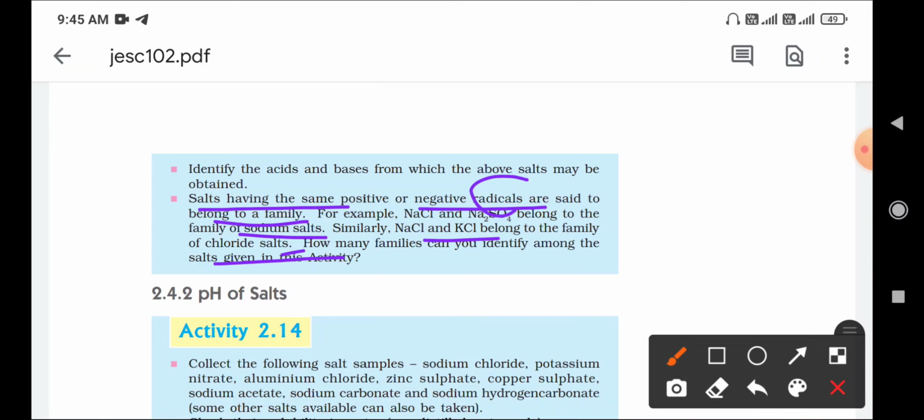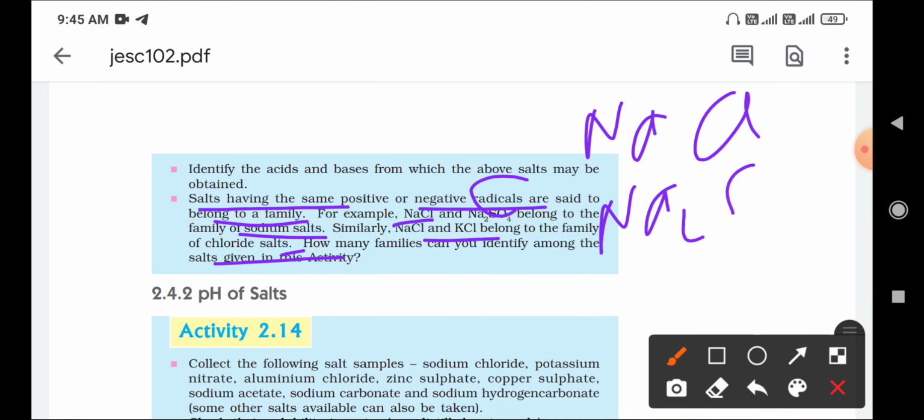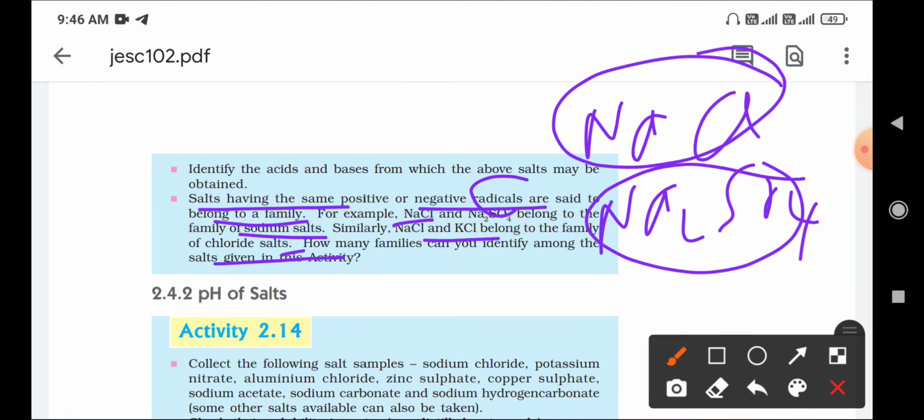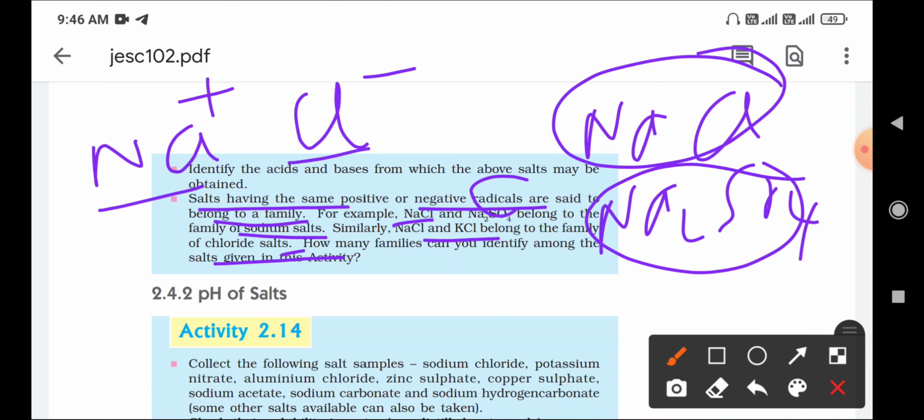Here is the example, NaCl and Na2SO4. This is sodium chloride, this is sodium sulfate. In the NaCl compound, sodium is the positive ion, chlorine is the negative ion, so this is the cation and this is the anion. Again in Na2SO4, sodium is positive and SO4 is negative.